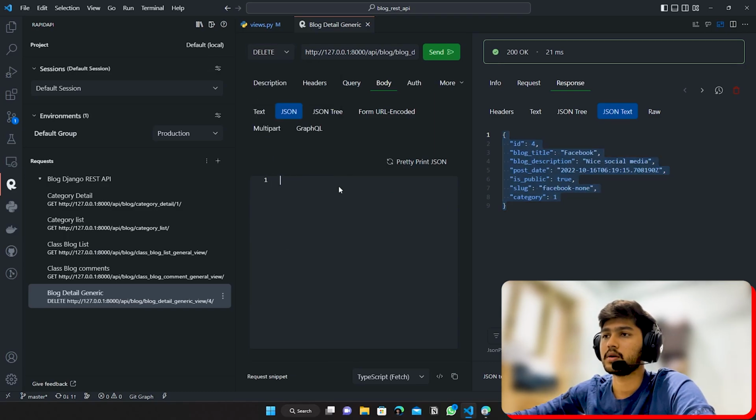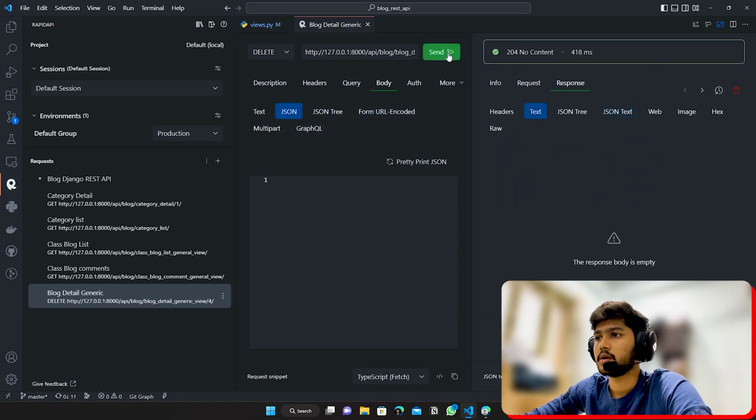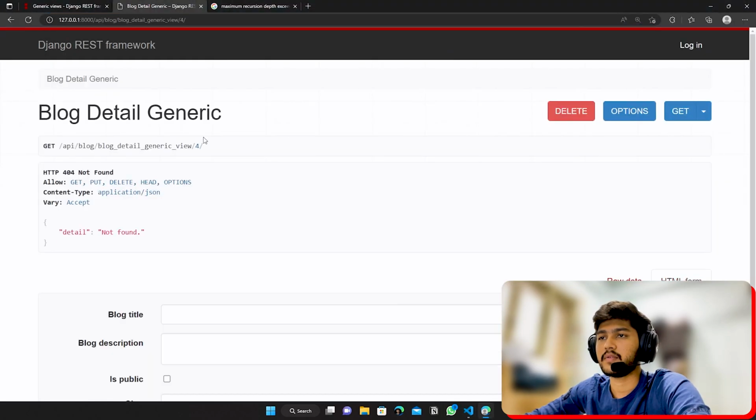I'll erase all the data from the JSON box, and I'll say send. Data has been deleted. If I refresh over here, you can see detail not found.